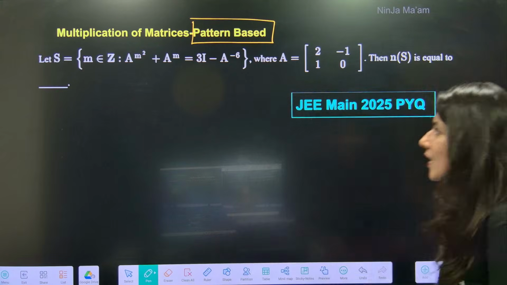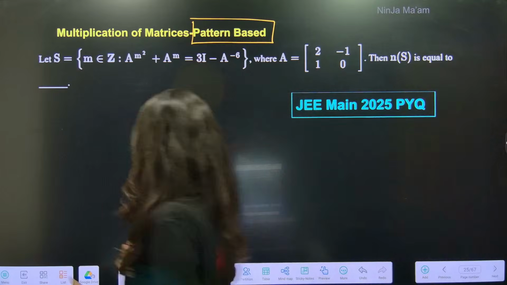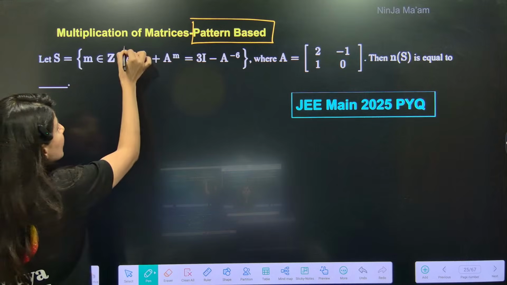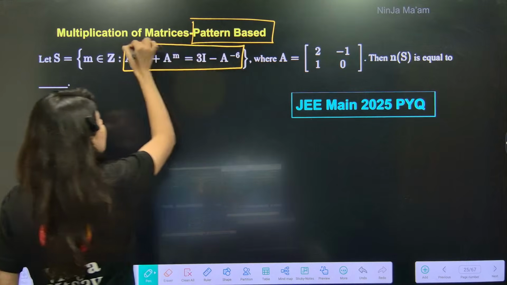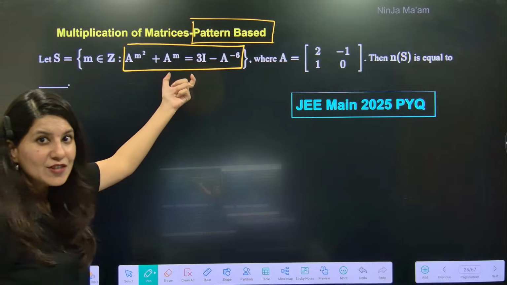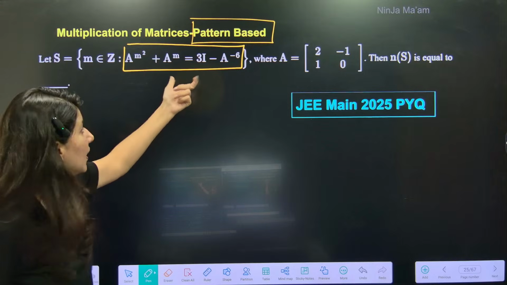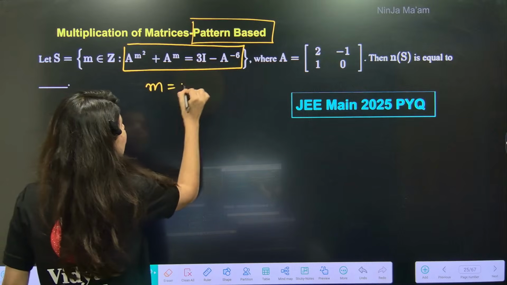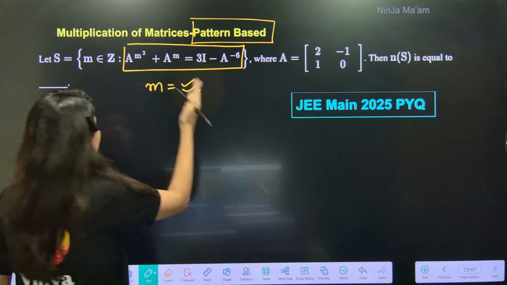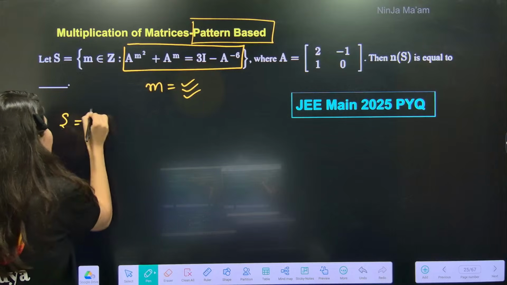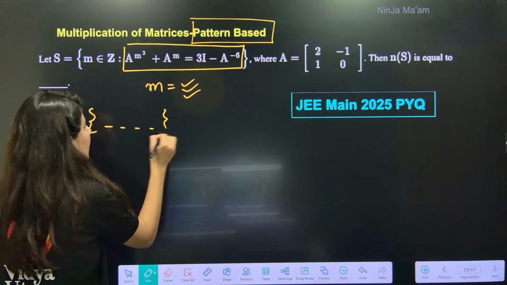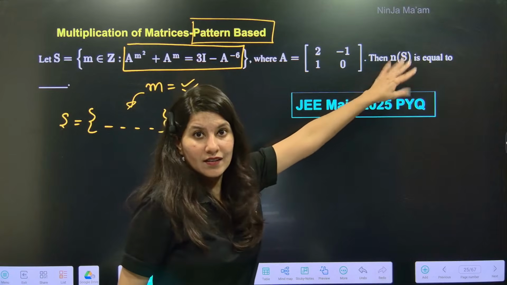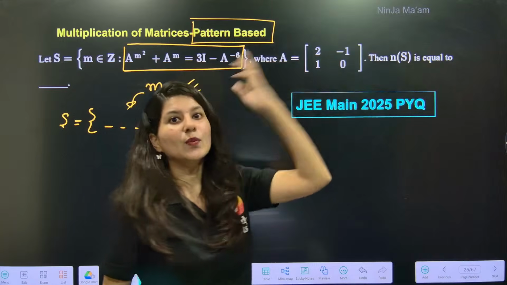Okay. Now let's understand what they are trying to say. They are saying that if any matrix satisfies this relation, this is a relation which is being satisfied by the matrix. So if you solve this, you will get the values of M. How many? That we need to check. All those values of M will sit inside your set. And how many elements will sit inside the set? That we need to calculate.